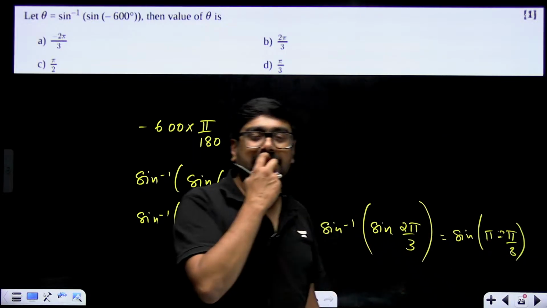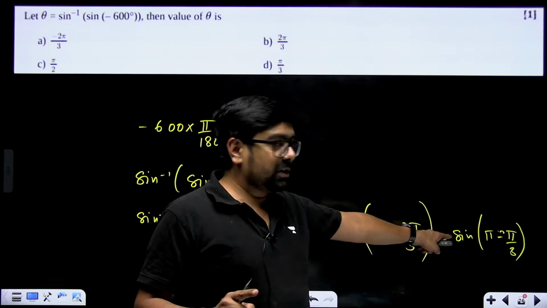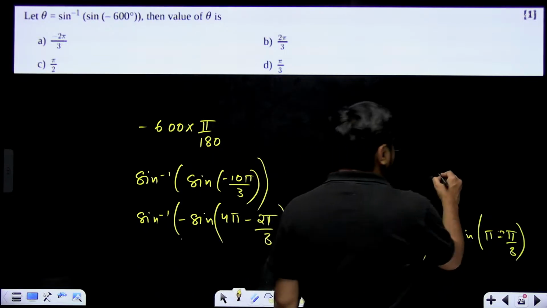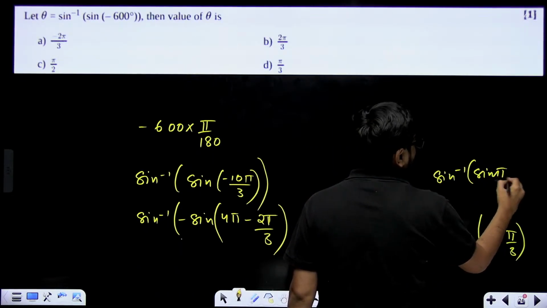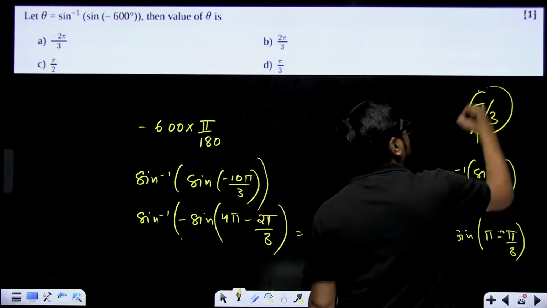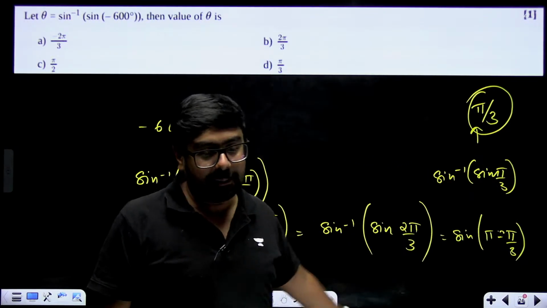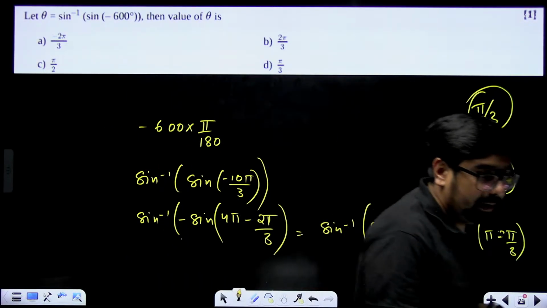Sine of pi minus theta is positive. Correct? So this will remain positive. This will become sine inverse of sine pi by 3. And now we can write this is equal to pi by 3, because pi by 3 is between minus pi by 2 to pi by 2. So the answer will become pi by 3. Your answer will be pi by 3.